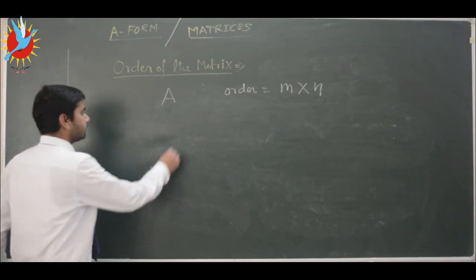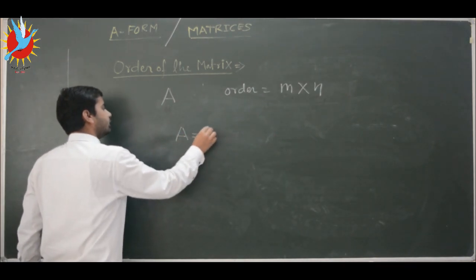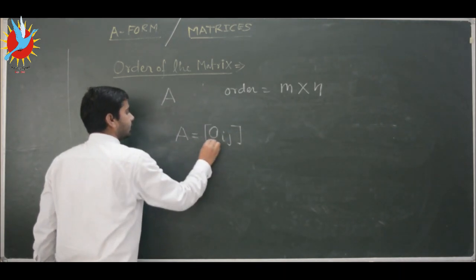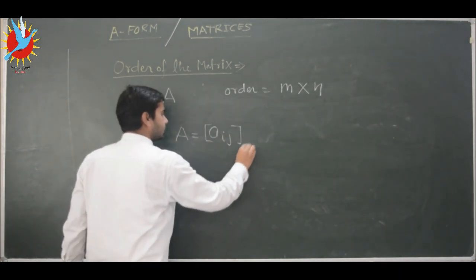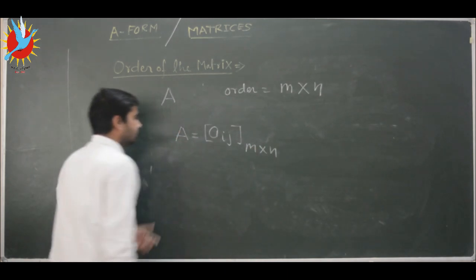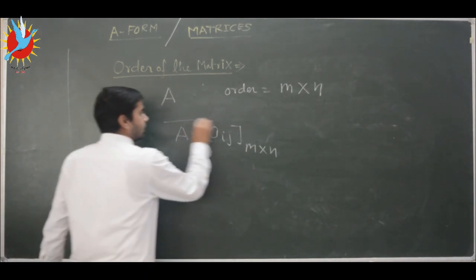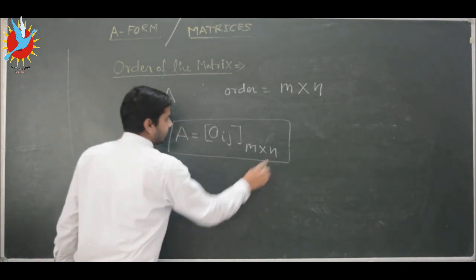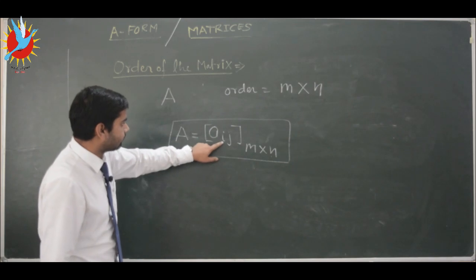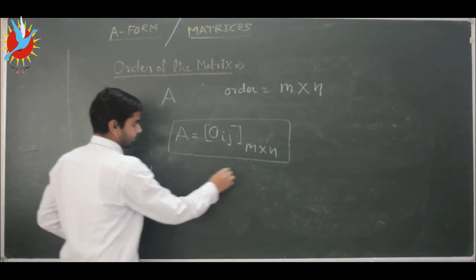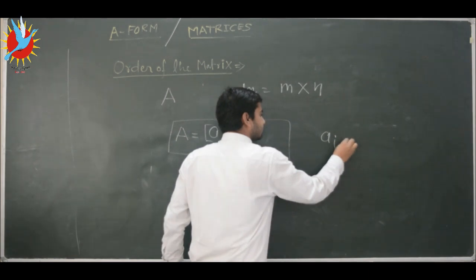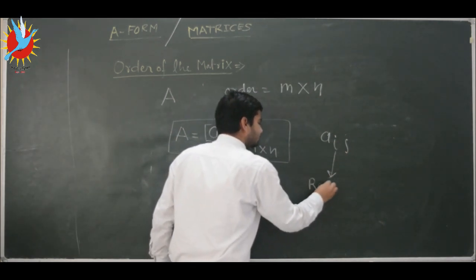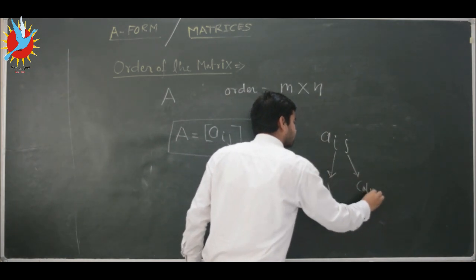So we can denote it as A equal to Aij, writing it in square brackets, and outside we will write m by n. So basically this matrix A can be written in the shortest form as Aij m by n. Here we will change the value of this first term i. Aij, this i denotes the row and this j denotes the column.